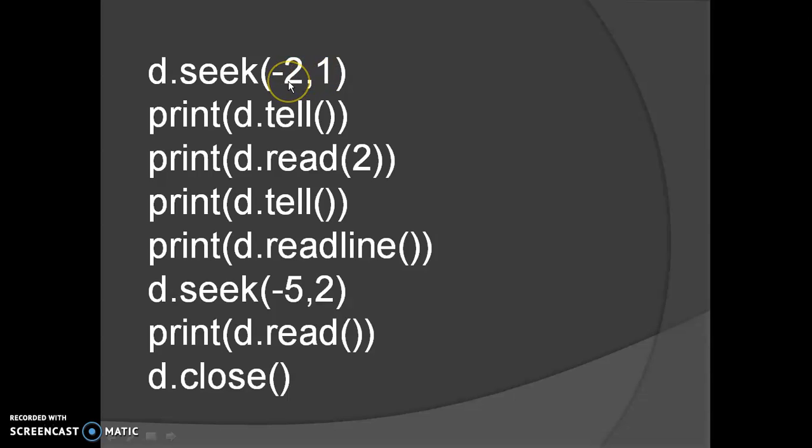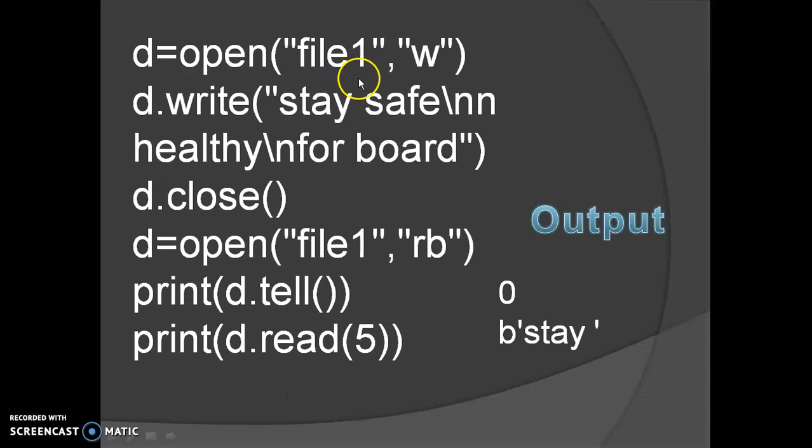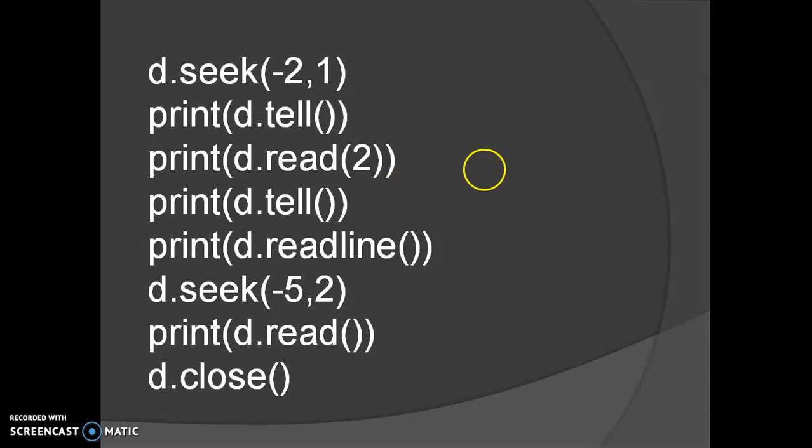If we move 2 bytes backward from this S, so this is 1, this is -1, this is -2. So where would the pointer be now? At Y. Or similarly, very simply, the current position: we have read 5 bytes, and after reading 5 bytes, if we subtract 2 from 5, what will be the place?